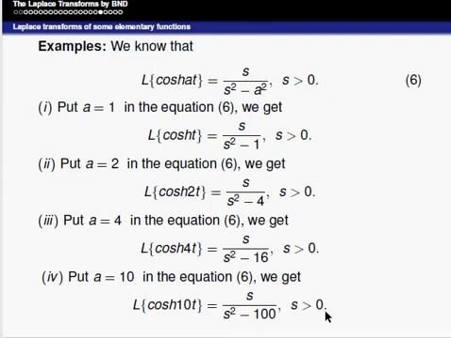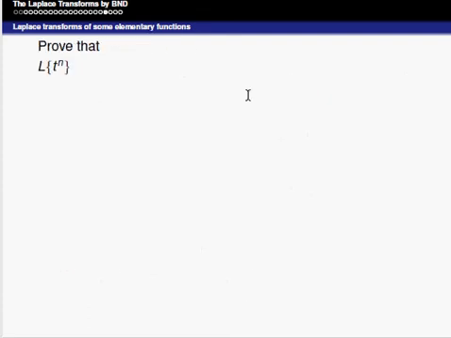So therefore, the conclusion is Laplace of cos hyperbolic at is equal to s divided by s square minus a square, s is greater than 0. Next one, the Laplace of t to the power of n is equal to gamma of n plus 1 divided by s to the power of n plus 1, that is equal to n factorial divided by s to the power of n plus 1.